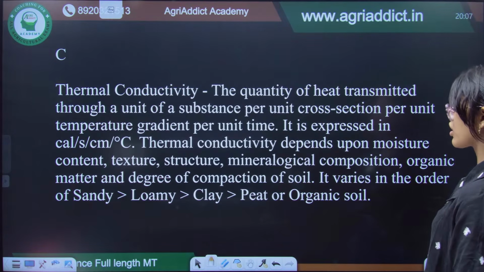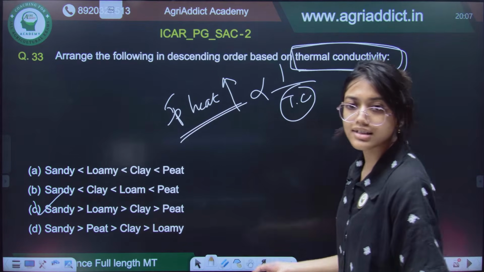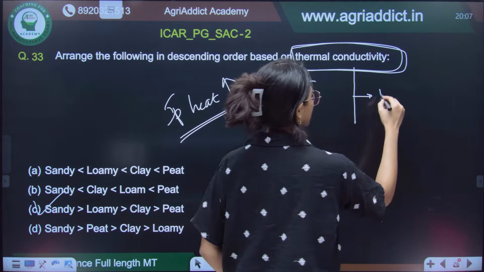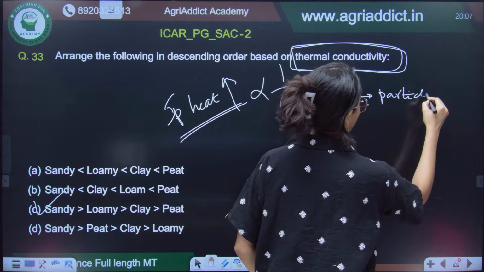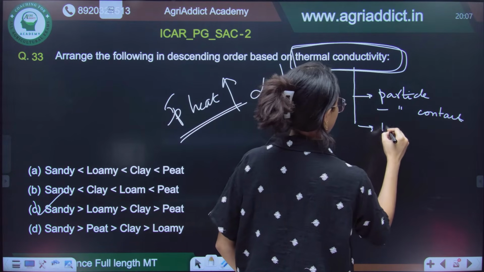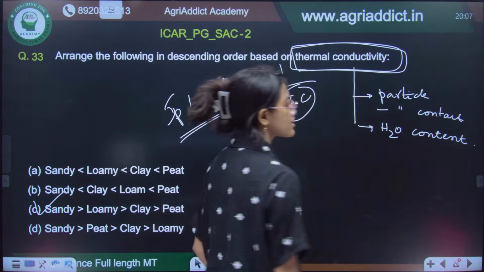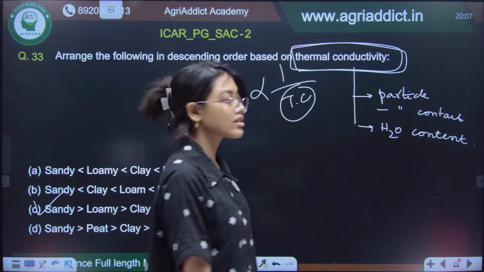Also, the thermal conductivity will depend on several factors, like your particle-particle contact and the water content in your soil, okay. So, all these different factors will influence your thermal conductivity.